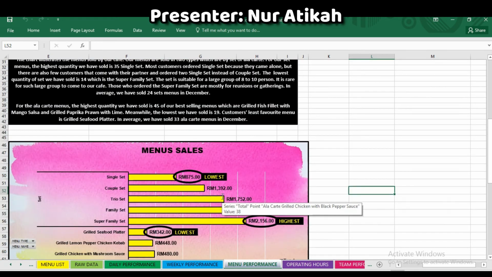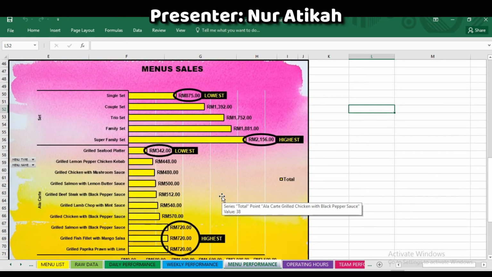In average, we have sold 33 a la carte menus in December. Okay, next, we move to the menu sales of our cafe. So, this bar chart shows the total sales per menu of set and a la carte by our cafe, which is the Flaming Grill Cafe.